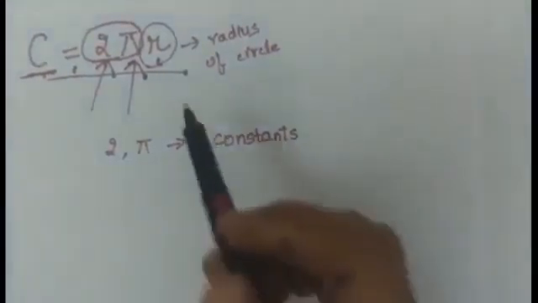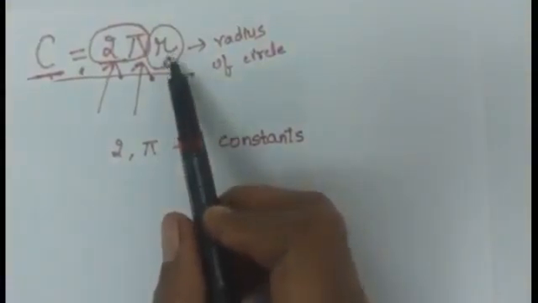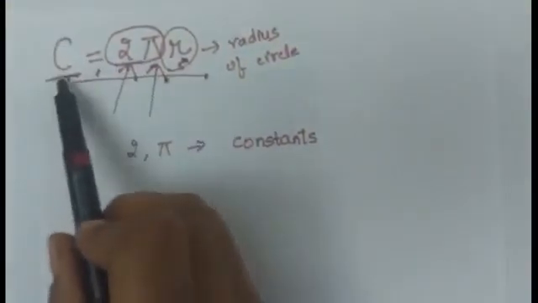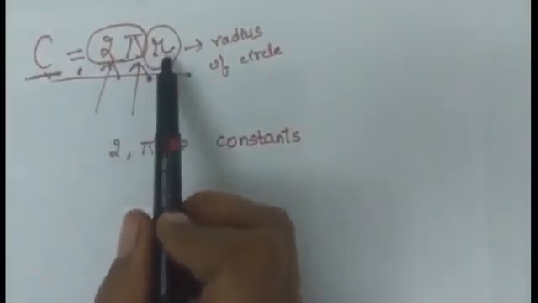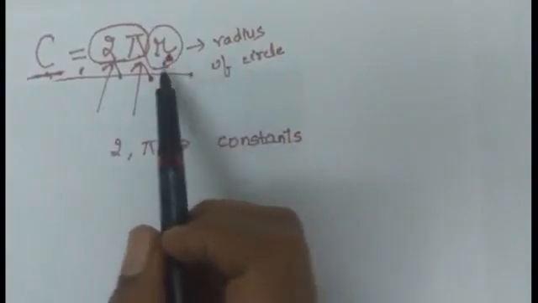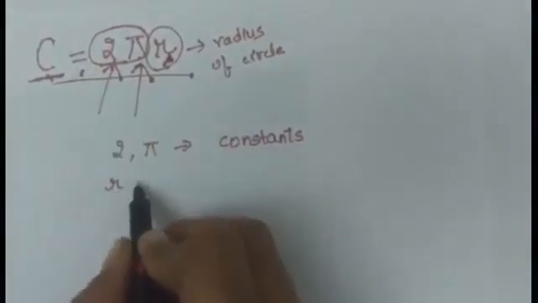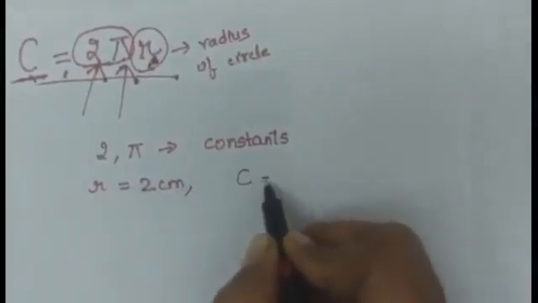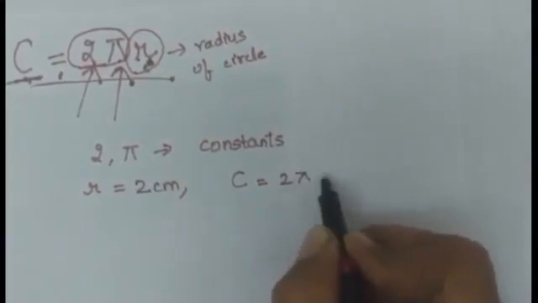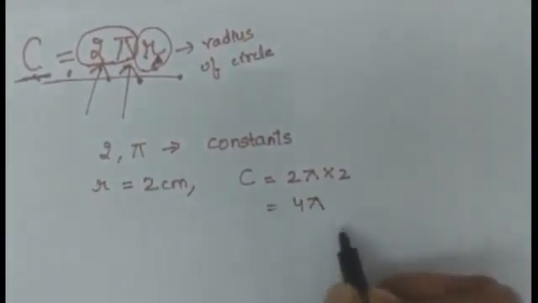Now, if you take the radius of the circle as 1 centimeter, the circumference will be 2 pi multiplied by 1, that is 2 pi. If you take radius equal to 2 centimeters, then circumference will be 2 pi into 2, that is 4 pi.